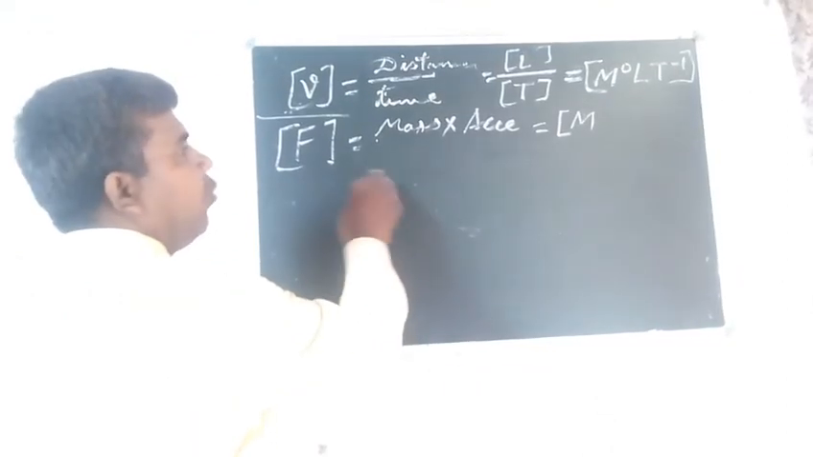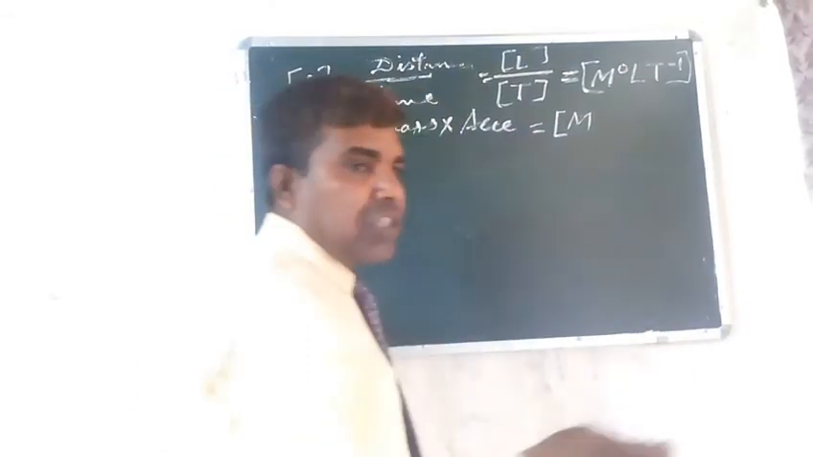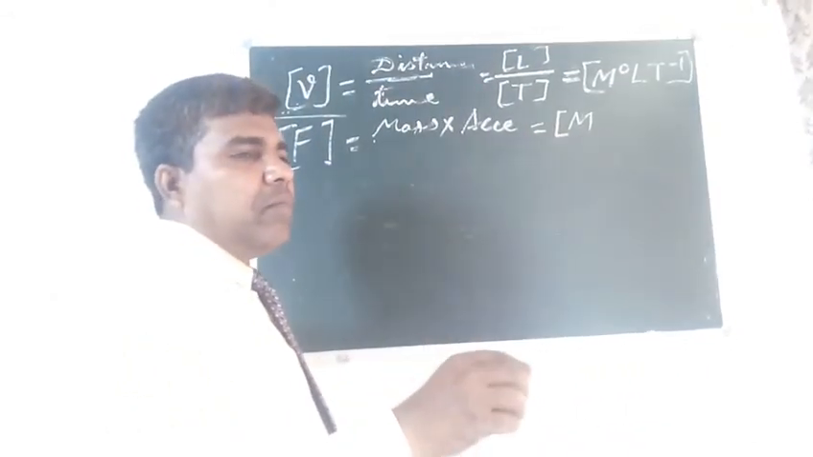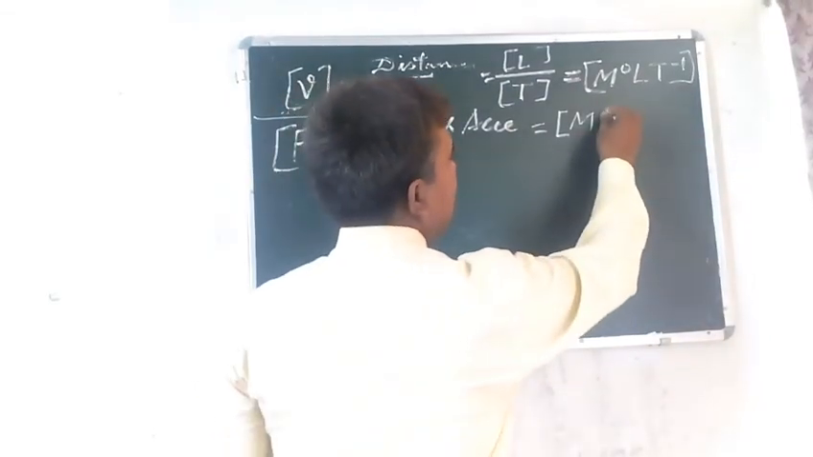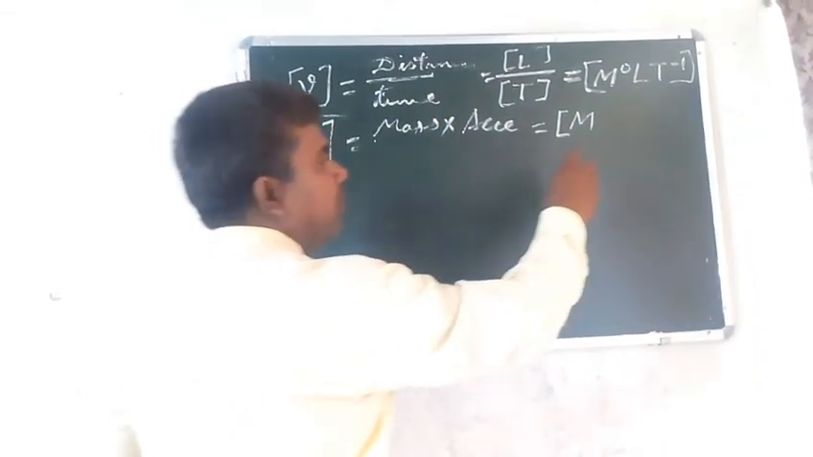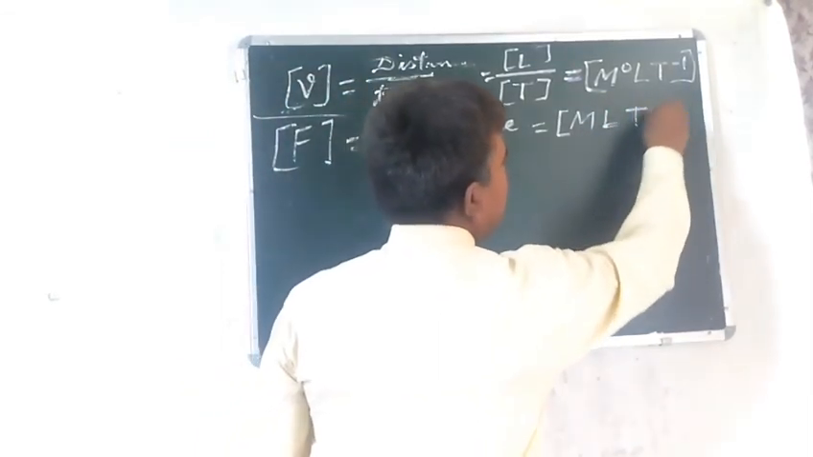This is force. This means mass into acceleration. This becomes mass, and now the unit of acceleration we know is meter per second square. So per second square means time, and meter means length. This will become T minus 2.